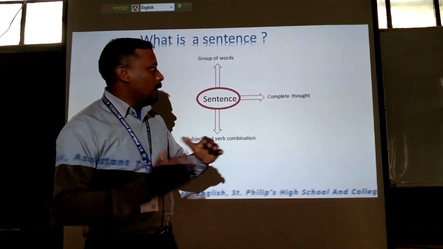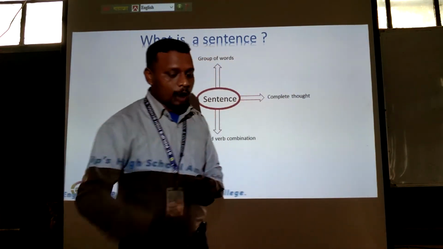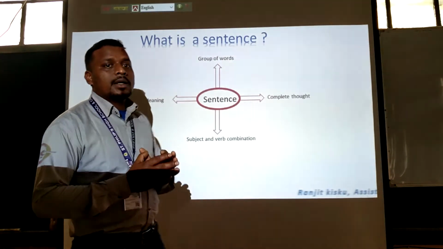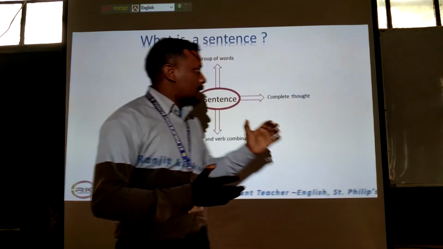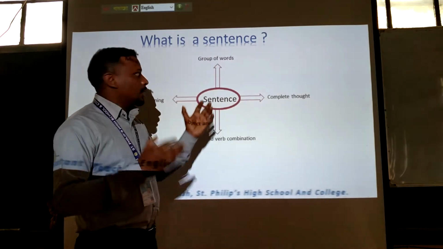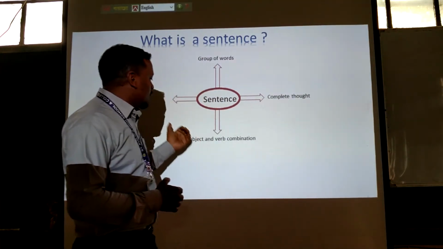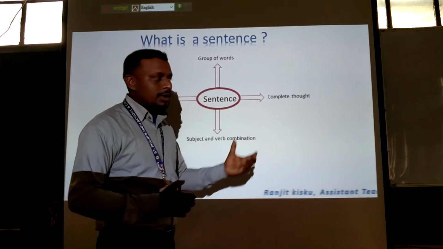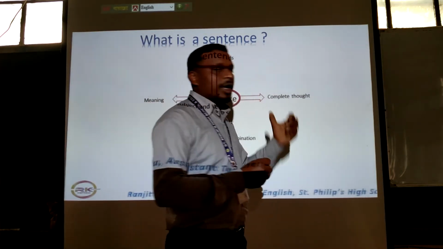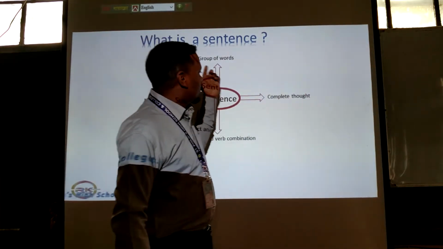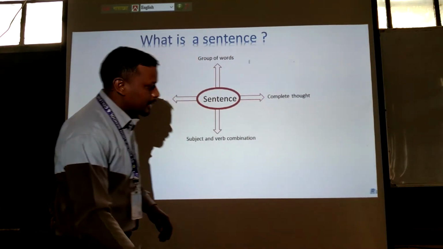Then the group of words will have a complete thought. Then it will have a meaning, sense. So, dear learners, we understood that if it's a sentence, it will have a group of words with subject-verb combination, and then it will make a complete thought with meaning. Okay. So, we understood what is a sentence.